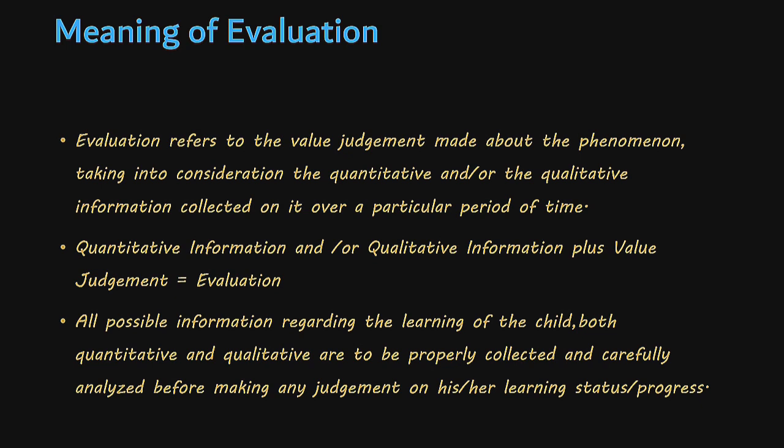That means evaluation includes three things. One is the quantitative information, the second is the qualitative information about the phenomena under consideration, and the third is the value judgment about that particular phenomena. So all these three things make evaluation. On the basis of evaluation, all possible information regarding the learning of the child, quantitative and qualitative information, are to be properly collected and carefully analyzed before making any judgment on his or her learning status or progress.